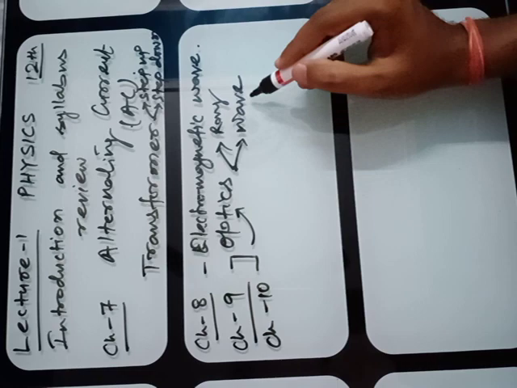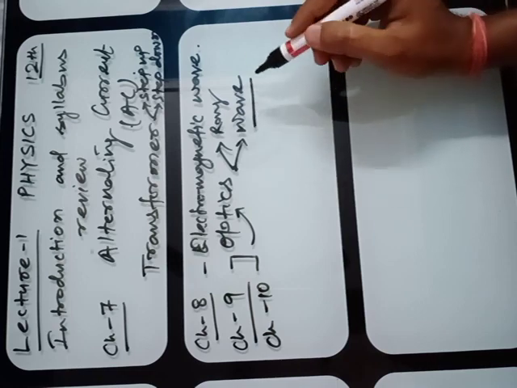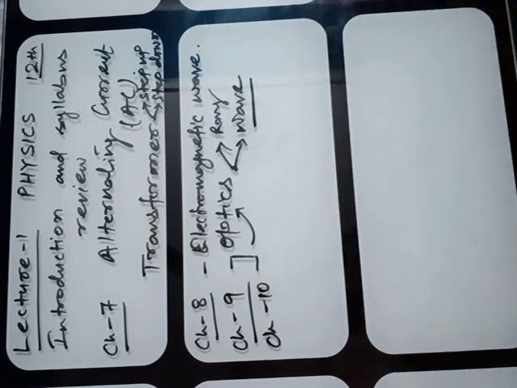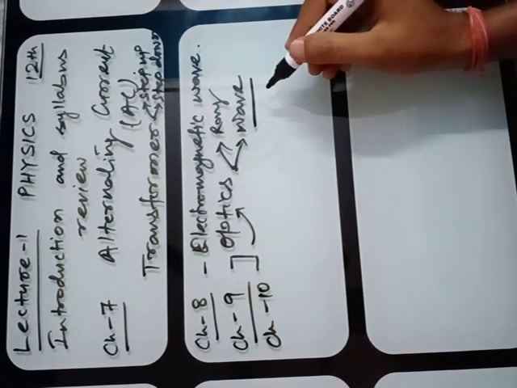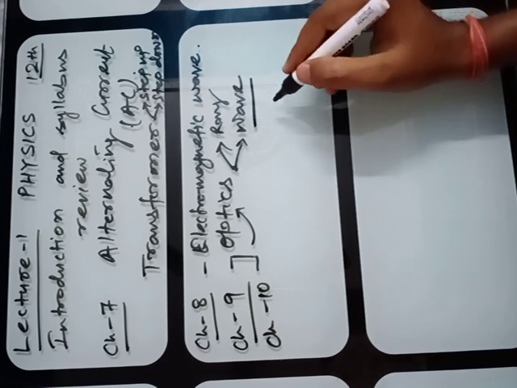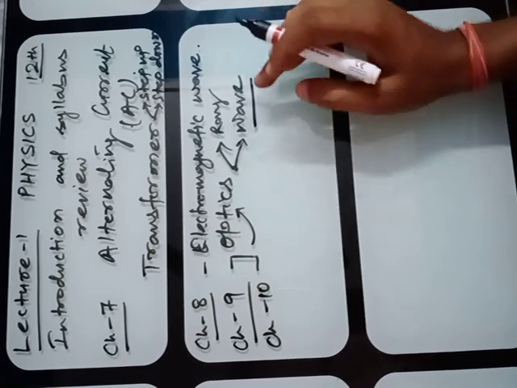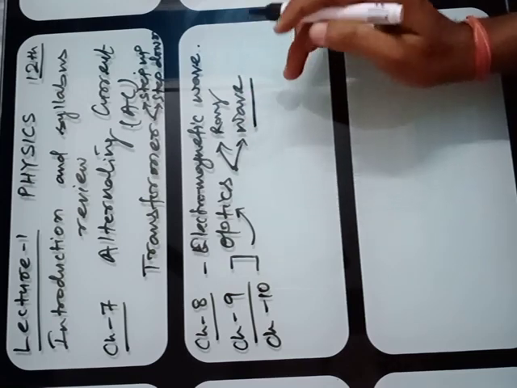Basically in wave optics, you have to study about Huygens' principle and Snell's law and verification of Snell's law. You have to study this in the chapter on wave optics.